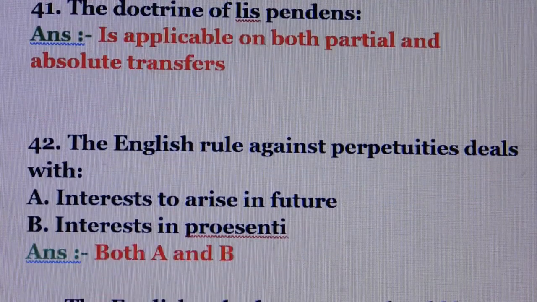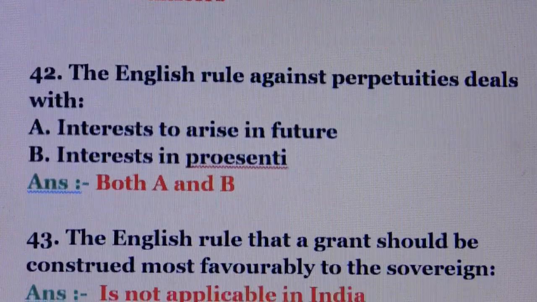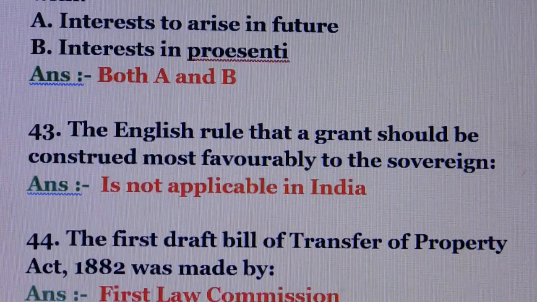Question number 42. The English rule against perpetuities deals with? Answer is both A and B. Means option A, interest to arise in future. Option B, interest in perpetuity. Question number 43.